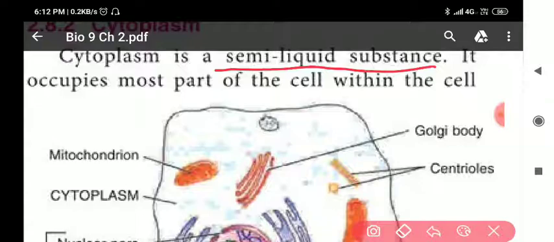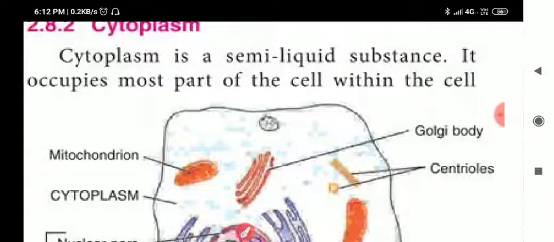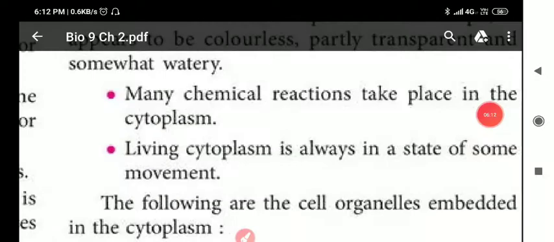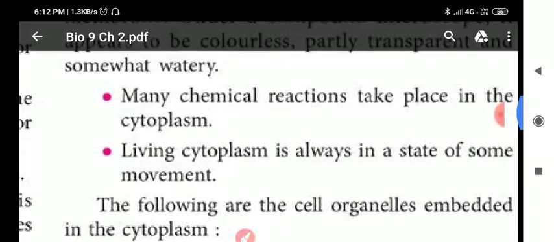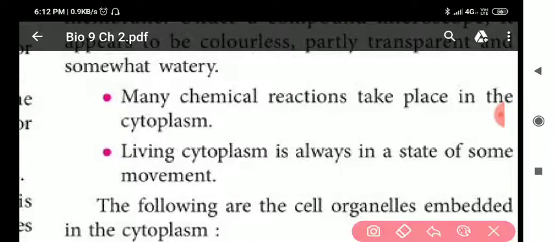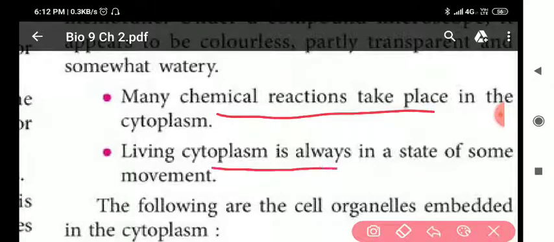Now, my dear students, let us move further. Next, you can see that many chemical reactions take place in the cytoplasm. In the cytoplasm, many chemical reactions take place, and living cytoplasm is always in the state of some movement. It means cytoplasm does not remain at rest. It always shows some slow movement.